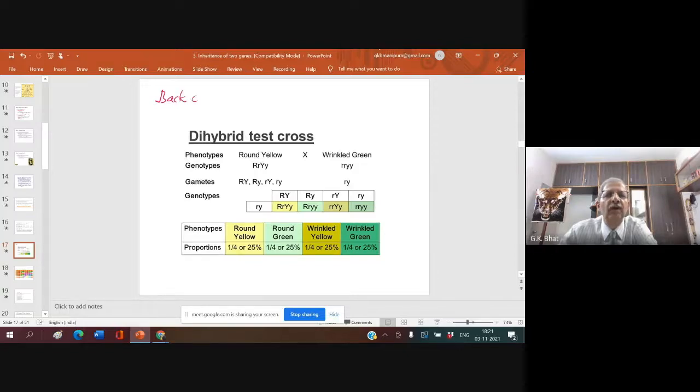Please know that whenever the F1 or F2 hybrid is crossed back with the parent, it is called a back cross.